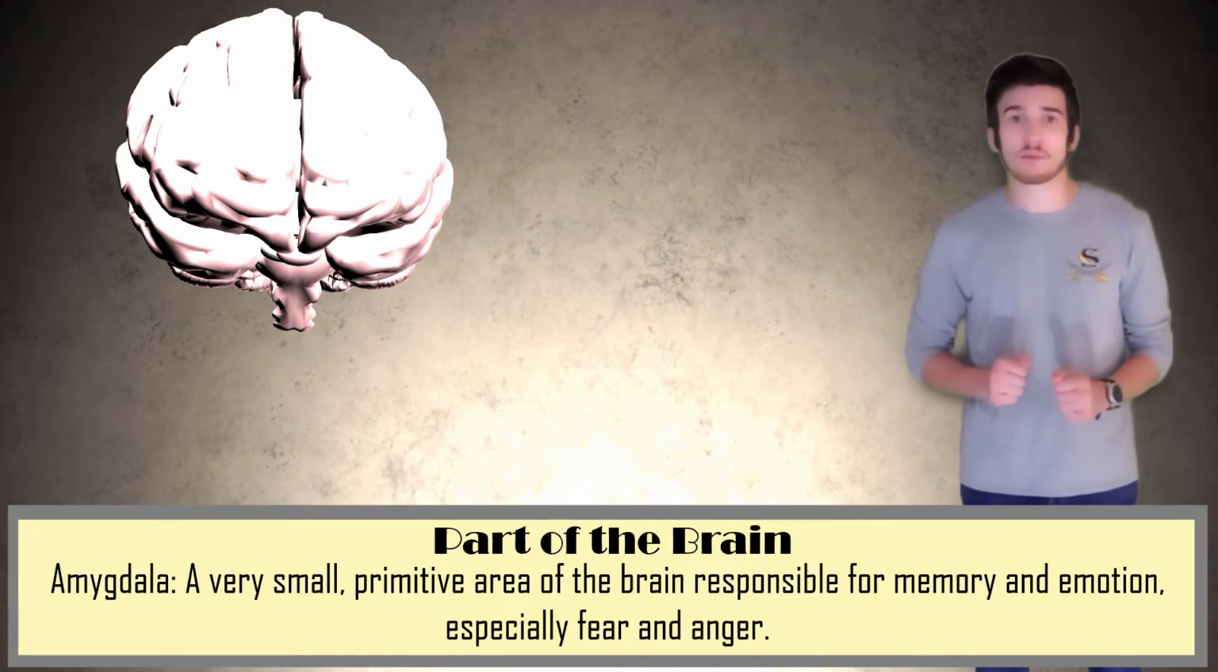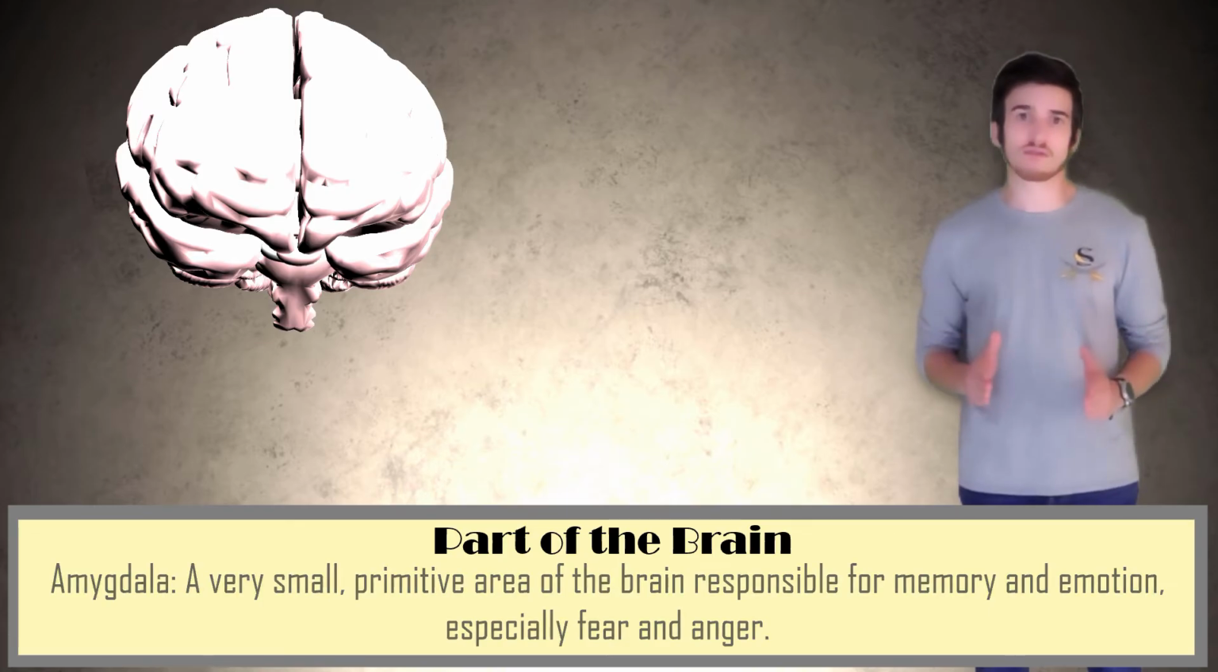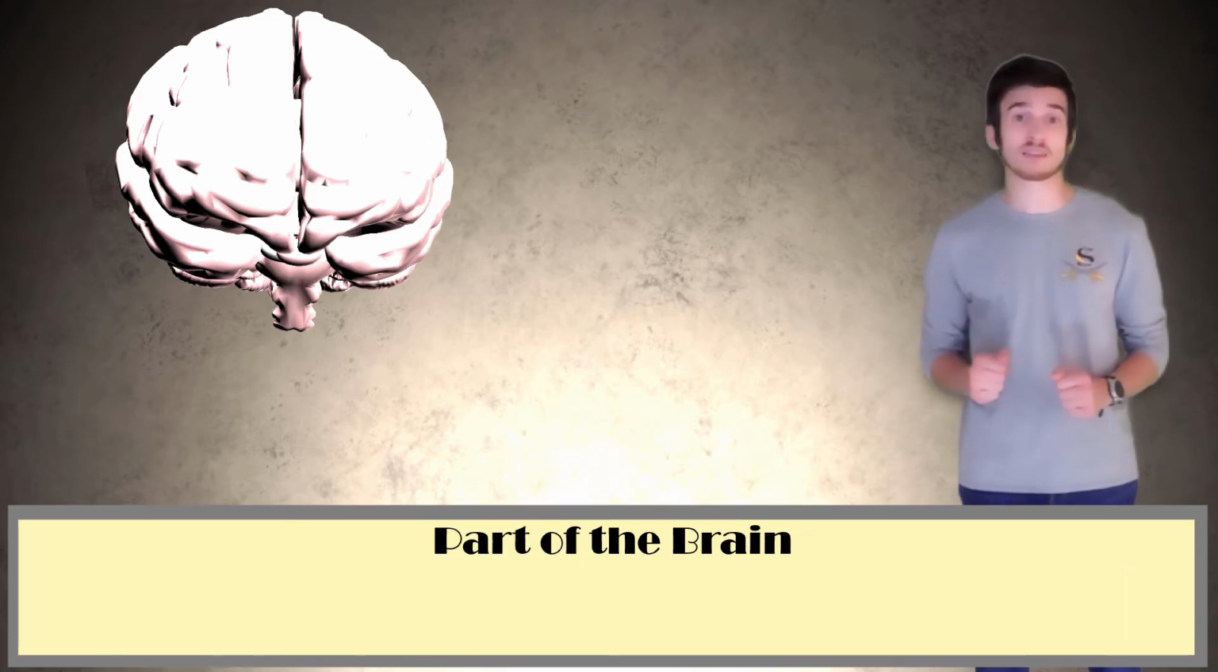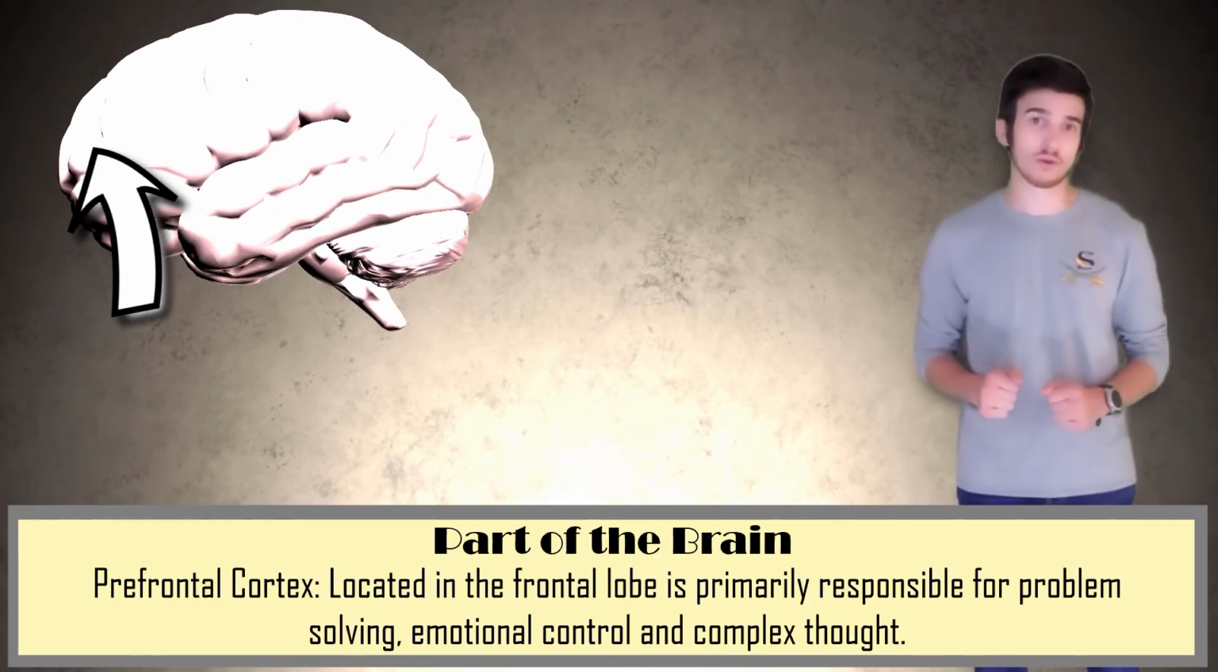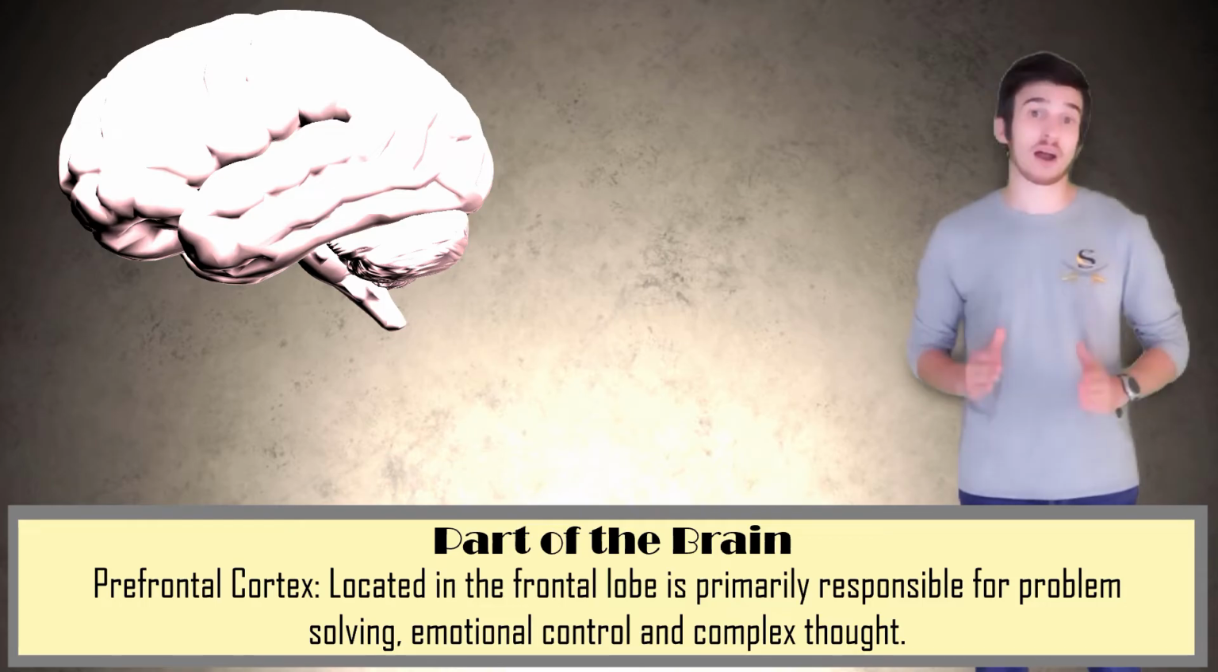The last areas of the brain we talk about are going to be the cortical areas of the brain. These cortical areas are just specialized areas located in the cerebral cortex. The prefrontal lobe, located in the frontal cortex, is responsible for problem solving, emotional control, and complex thought.